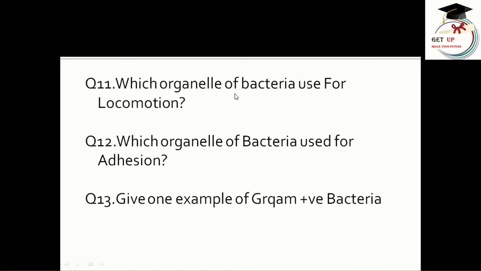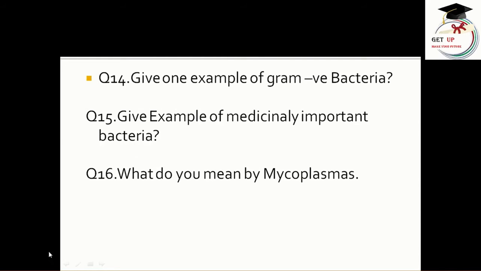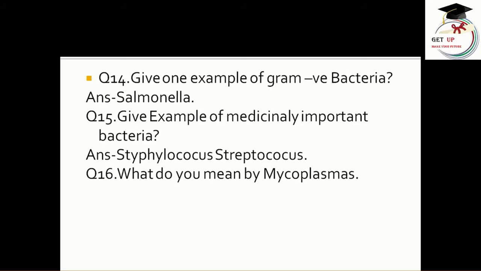11. Which organelle of bacteria used for locomotion? Answer is flagella. Which organelle of bacteria used for adhesion? Answer is fimbria. Give one example of gram-positive bacteria. Answer is streptococcus. Give example of gram-negative bacteria. Answer is salmonella. Give example of medicinally important bacteria. Answer is staphylococcus and streptococcus.